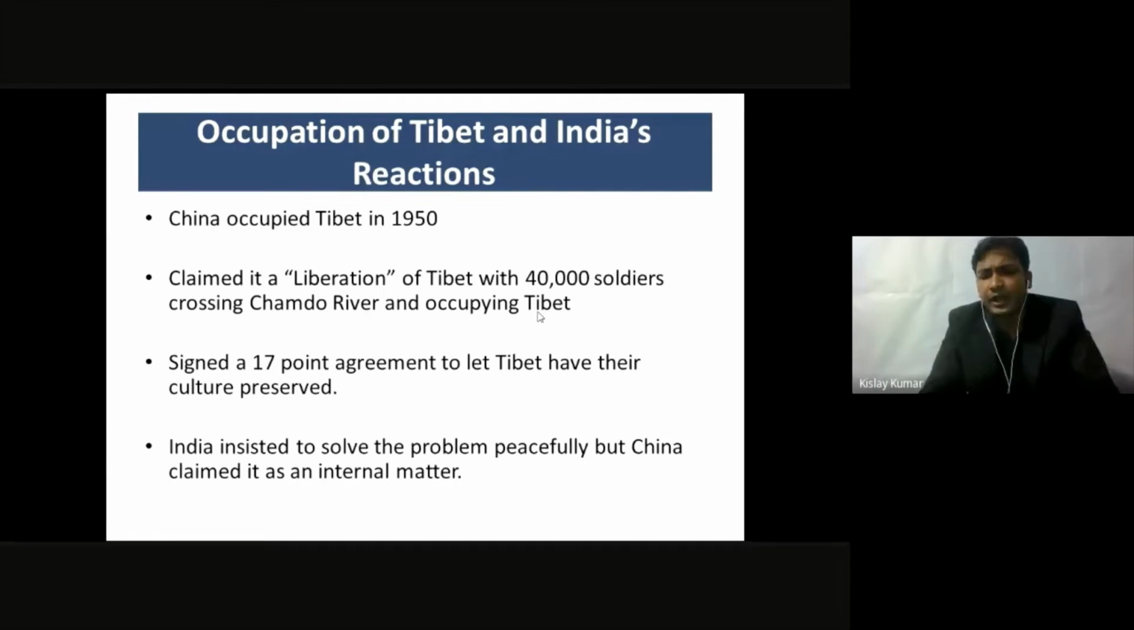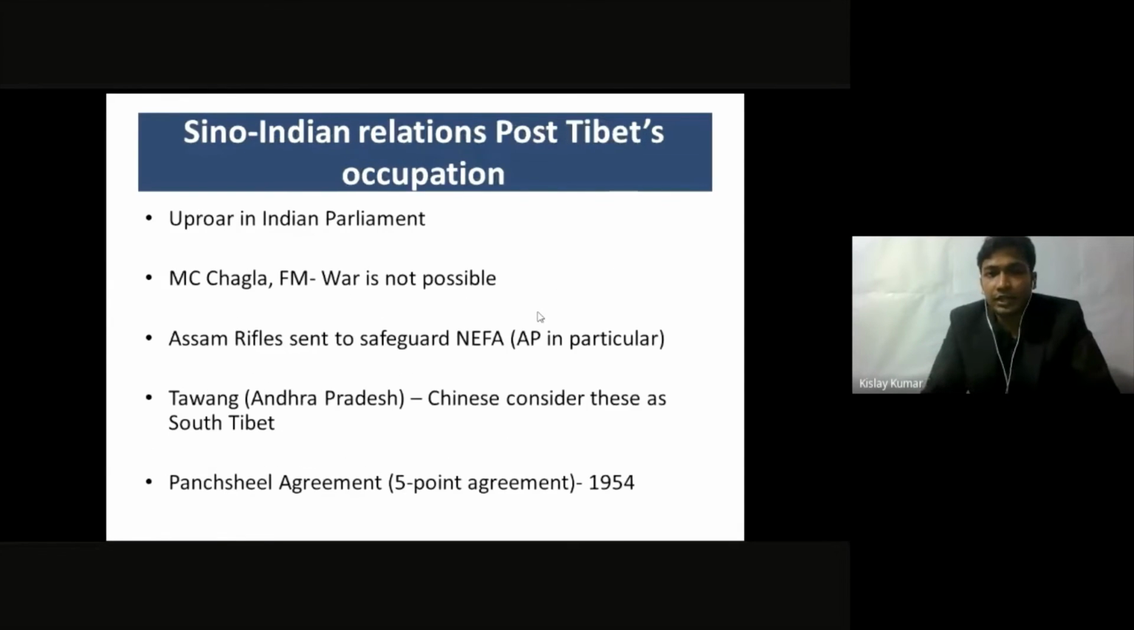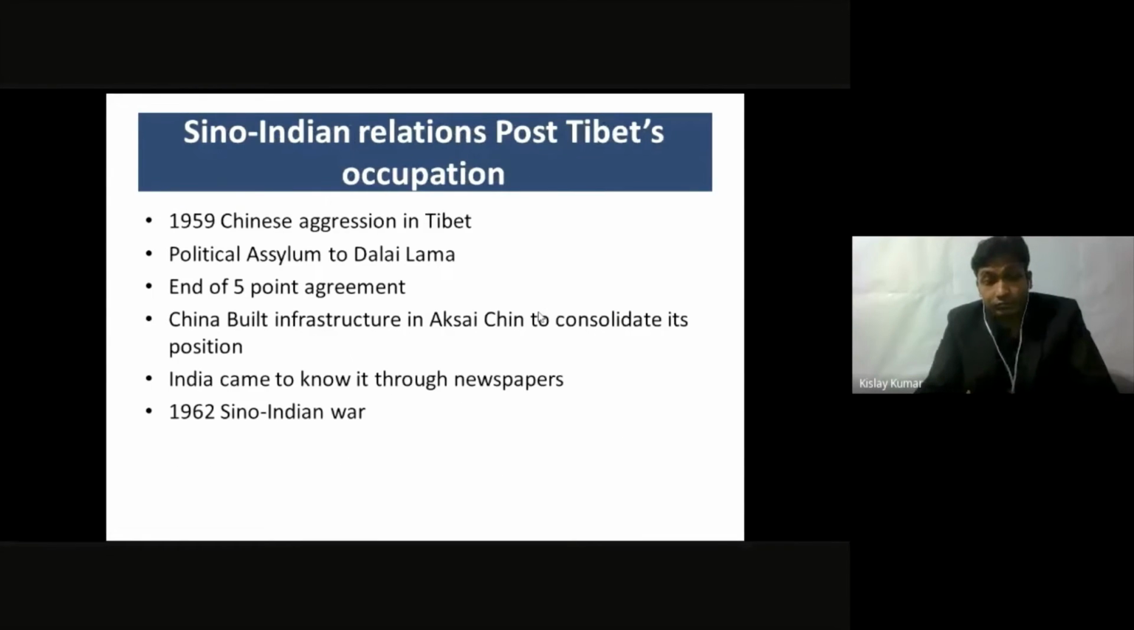Even Jawaharlal Nehru had said, I can quote, that this can lead us to the Third World War, which we don't want at present. So now moving to the next slide. Sino-Indian relations post-Tibet's occupation. In continuation with the same topic, I would like to tell you that in 1959,